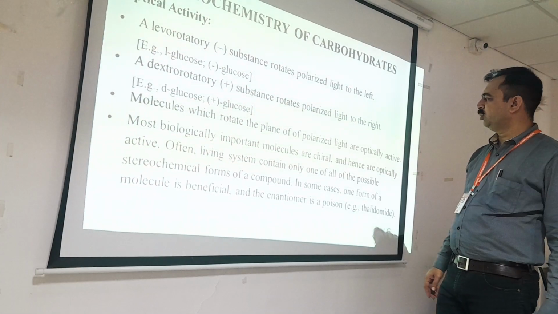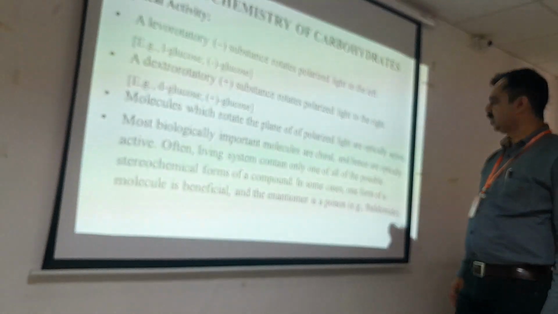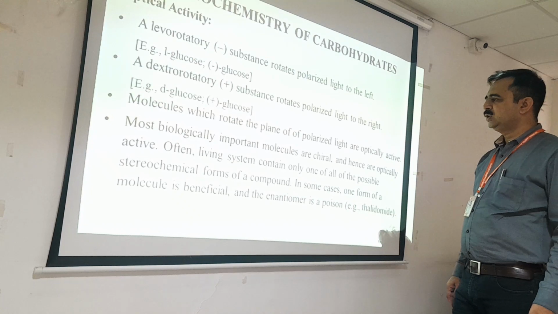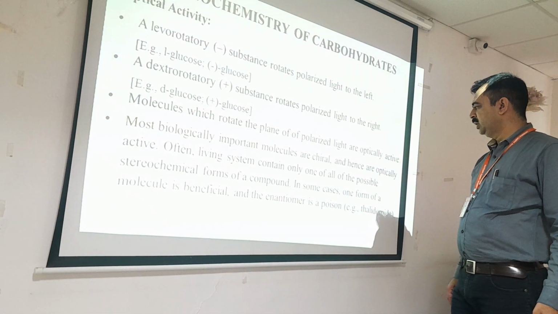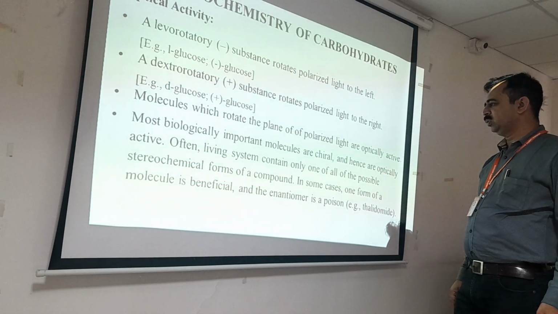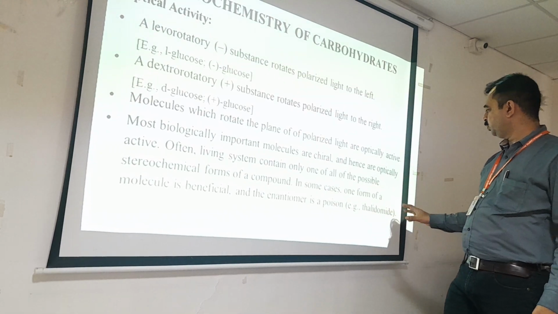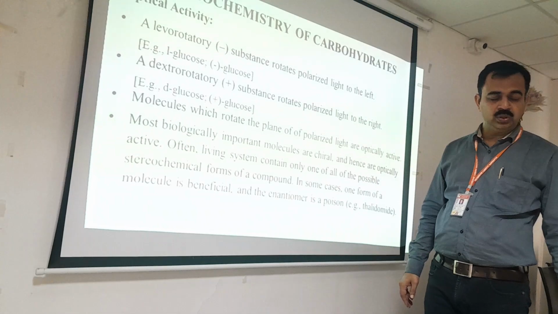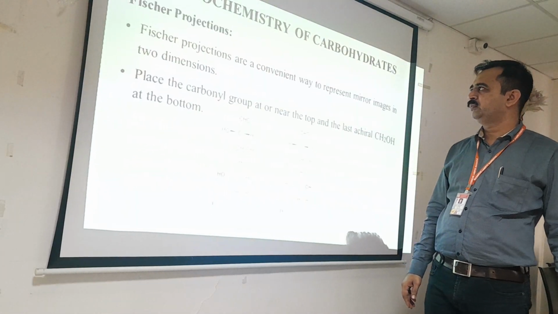Most biologically important molecules are chiral and hence are optically active. Often a living system contains only one of all the possible stereochemical forms of a compound. In some cases, one form of a molecule is beneficial and the enantiomer is poison, for example thalidomide. So if the conformation changes in the molecule, then it can be a poisonous molecule.